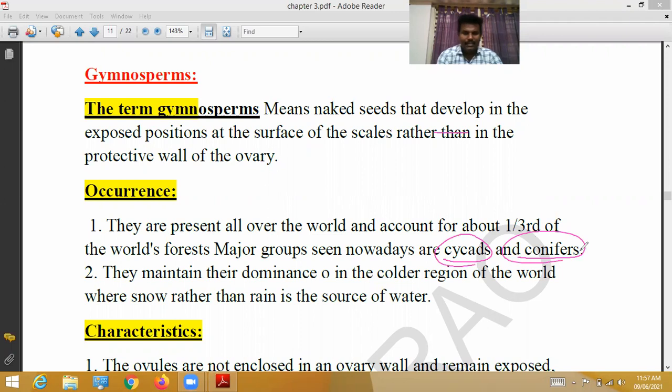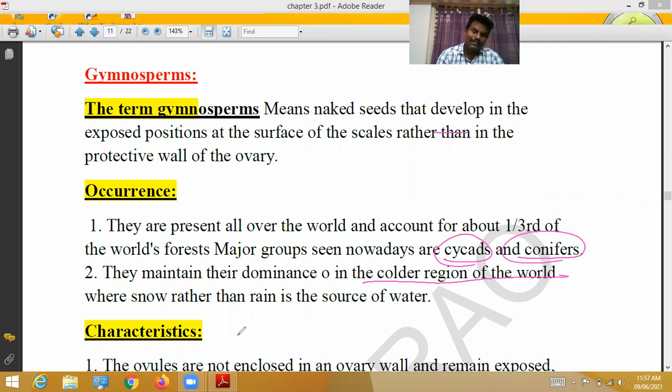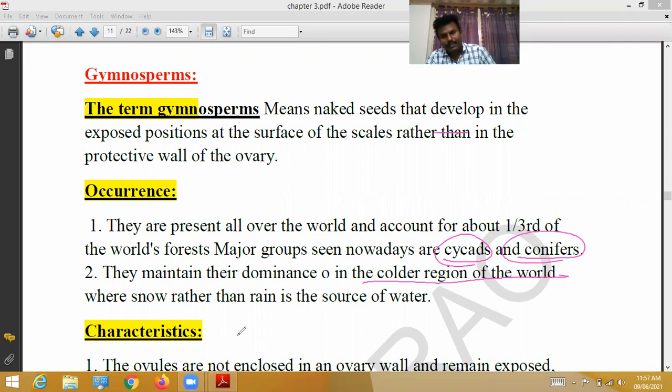They maintain their dominance in the colder regions of the world, where snow rather than rain is the source of water for the gymnosperms.